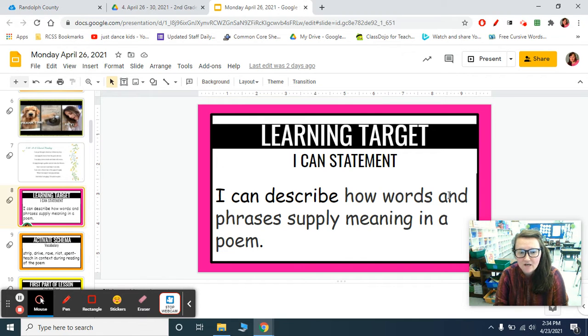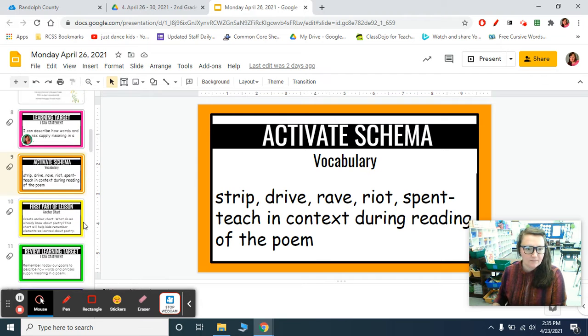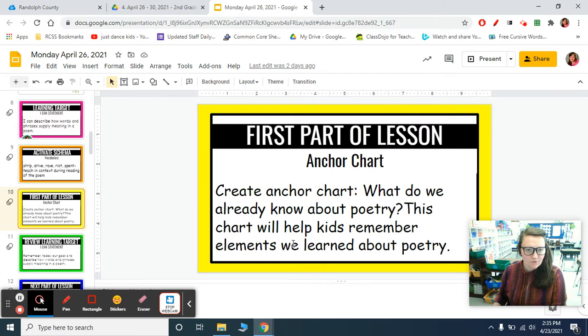And today, our I can statement is: I can describe how words and phrases supply meaning in a poem. So let's look at some vocabulary. We have strip, drive, rave, riot, spent. I'm going to teach this in context during reading of the poem. As we go, I'm going to tell you what each of them mean. Okay? So what we're going to do first is create an anchor chart.